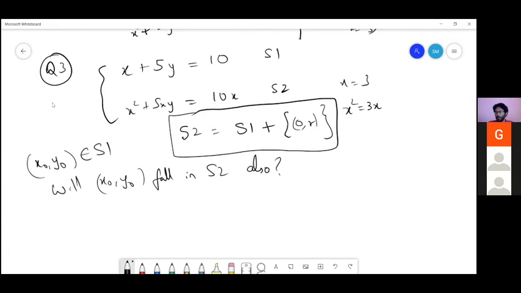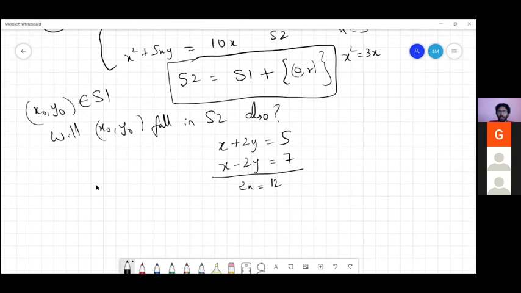So now, consider this. We have something like x plus 2y is equal to 5 and x minus 2y is equal to 7, right? Last time we were seeing that if I add both of them, I get 2x is equal to 12, right? So now, what are we doing here?